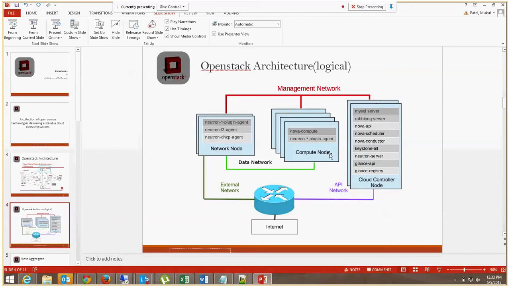As we discussed, if there are n number of compute nodes, there will be a big iteration to launch a virtual machine. And if we share this same cloud environment with 3 or 4 customers, they don't want their virtual machines deployed on the same compute node, or they have some requirement.